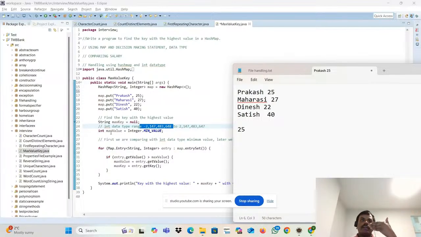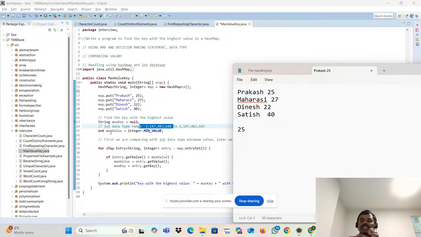I'm setting that. Now, with that, I'm going to compare the Prakash value. Which is the highest one, the big one? Prakash one. Now I'm going to compare the Prakash one to the Maharasi one. Who is the biggest one? Maharasi one. Then I'm going to compare Maharasi one to Dinesh one. Then who is the bigger one? Still Maharasi. Then I'm going to compare the Maharasi one to Satish one. Who is the bigger? Satish one.